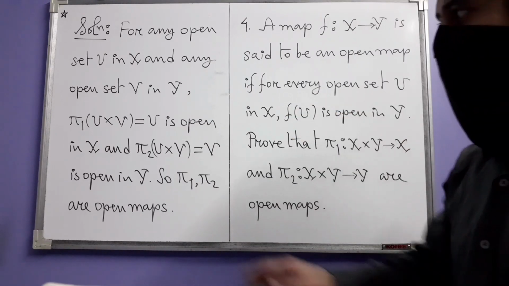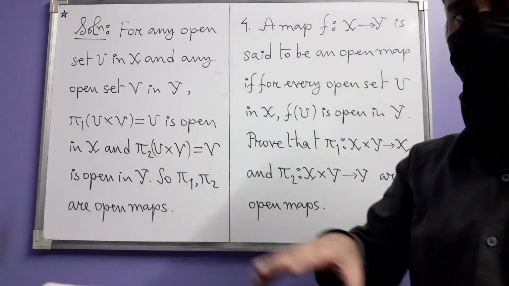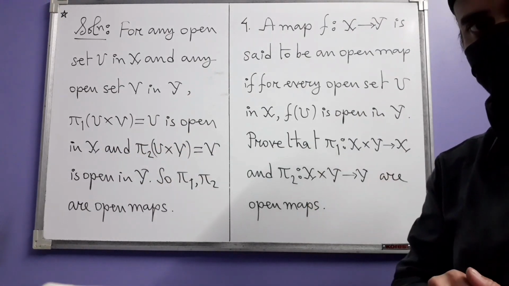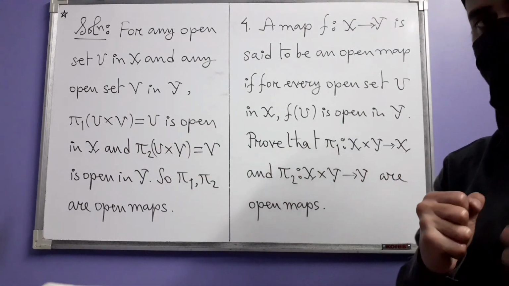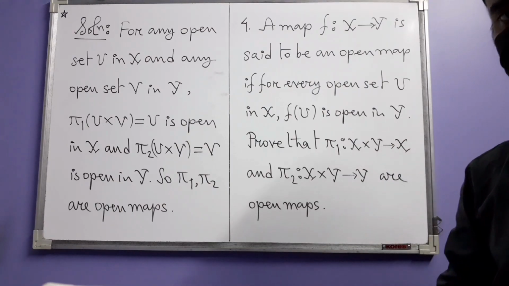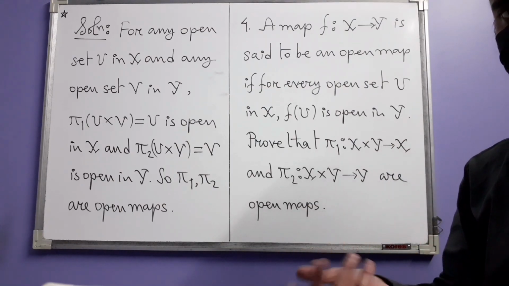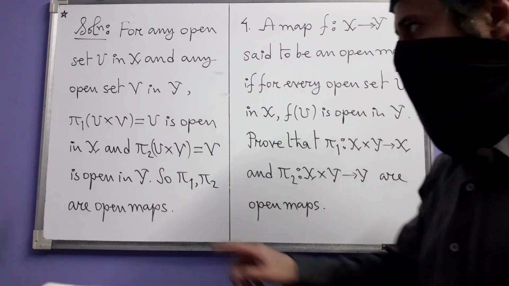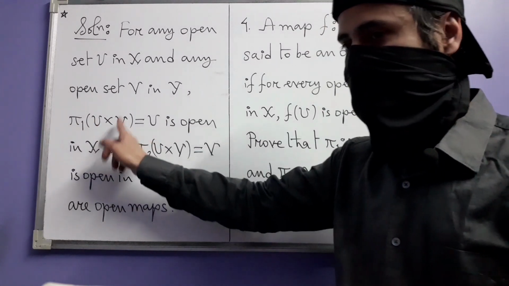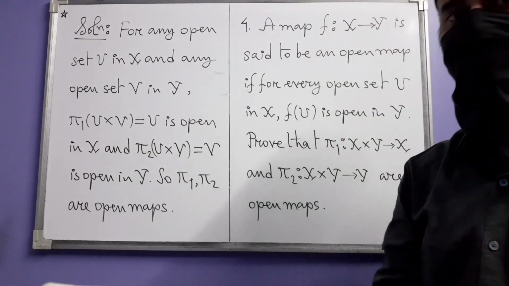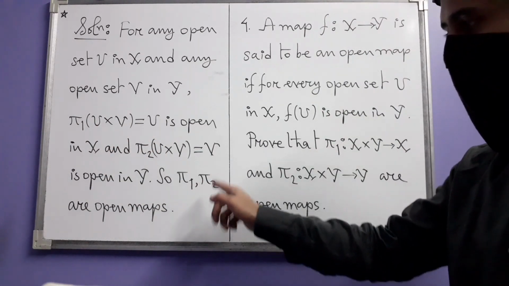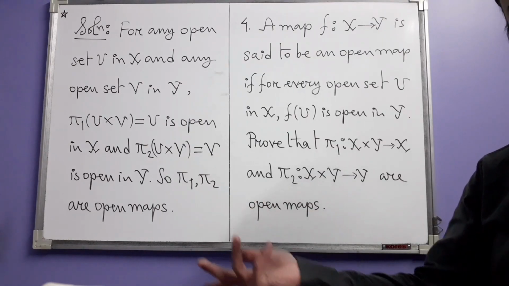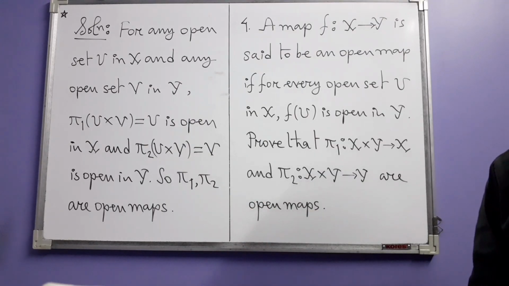So that means because these pi 1 images of basis elements are open, their union will also be open in X. So that's how you can link the two things, and you have the fact that the pi 1 images of all open sets are actually open. That is why pi 1 is an open map. Similarly, pi 2 is also an open map.